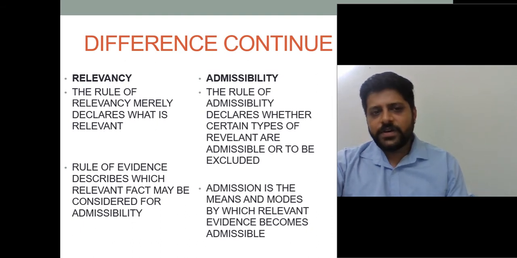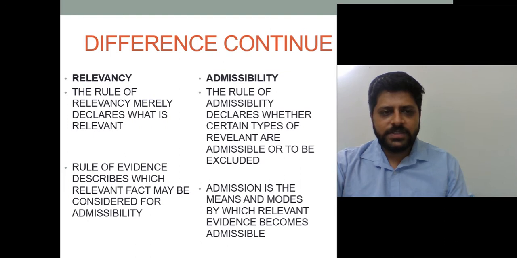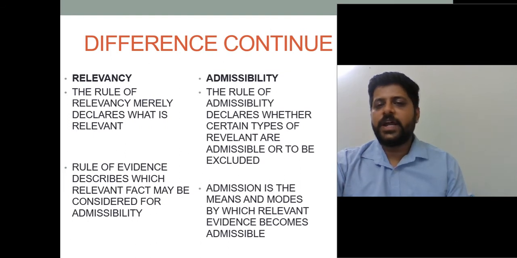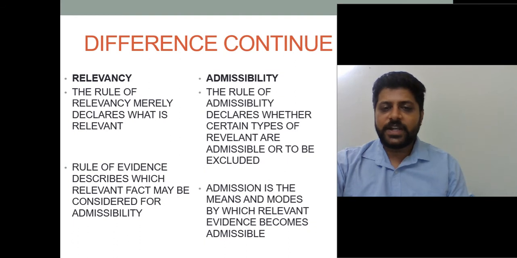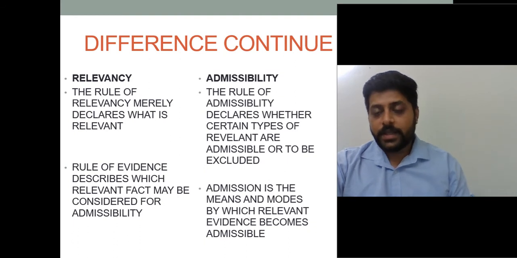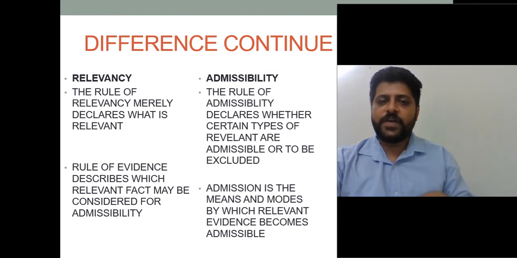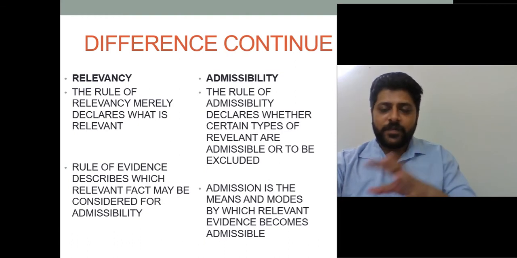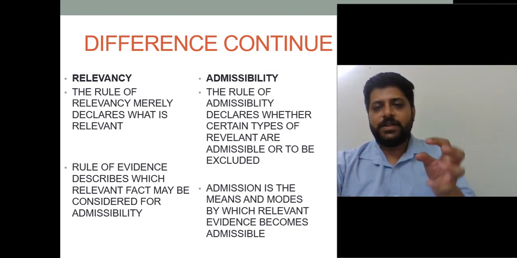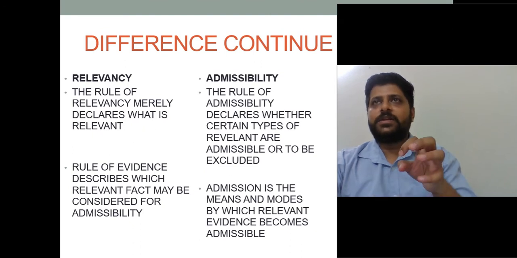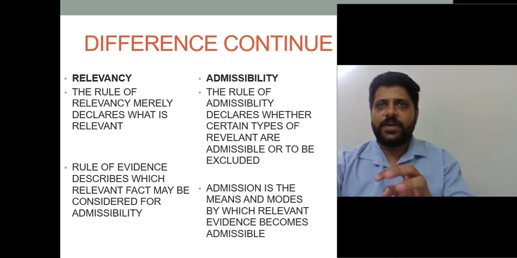Again, moving further, the rules of evidence describe which relevant facts may be considered for admissibility, and admission is the means and modes by which relevant facts become admissible. It says whether the fact is relevant or not, and whether that fact is considered as an admissible fact or not.